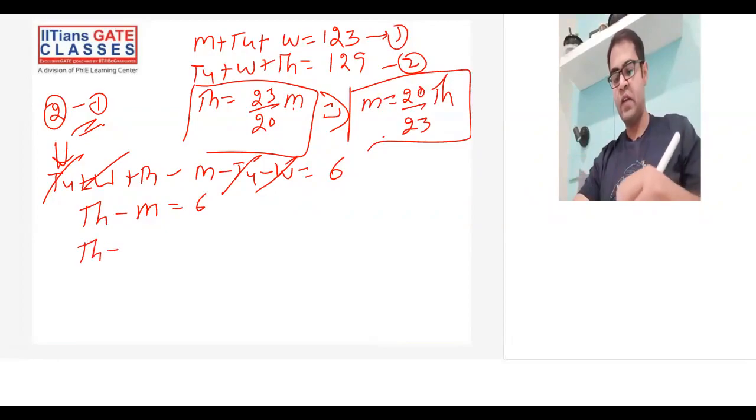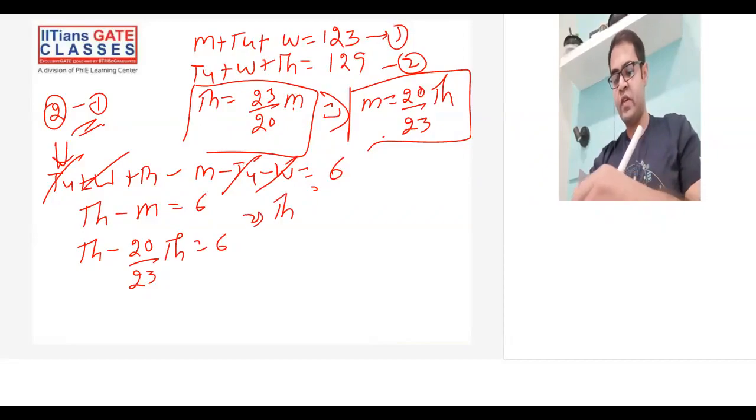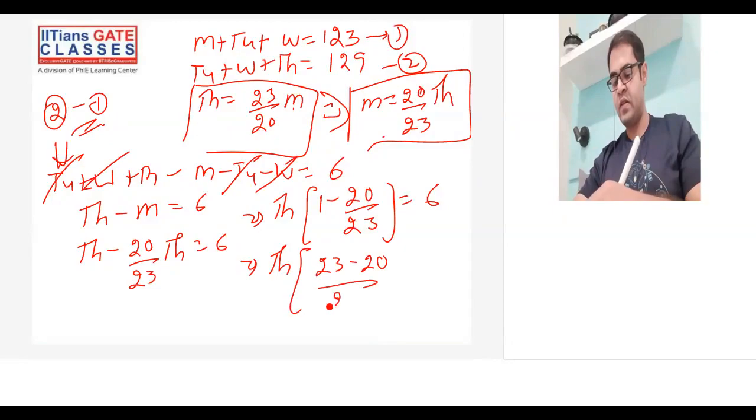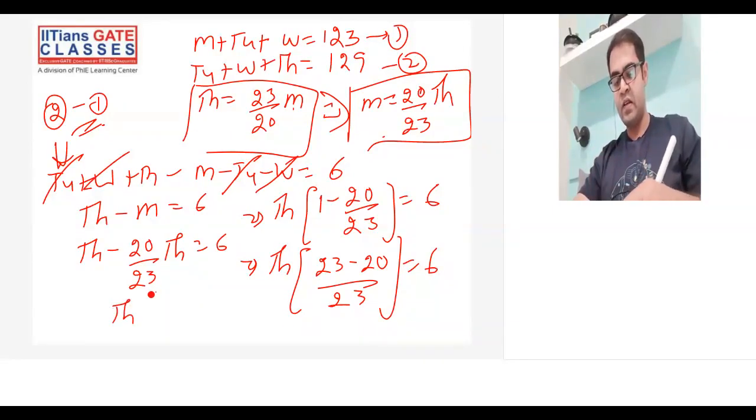And now you put the value of M. M is Thursday is equal to 6. Then Thursday, if you take common, this is 1 minus 20 by 23 times Thursday is equal to 6. Thursday is 23 minus 20 by 23 times of 6. So this finally becomes 3 by 23 times of 6. Okay, so this will cancel.